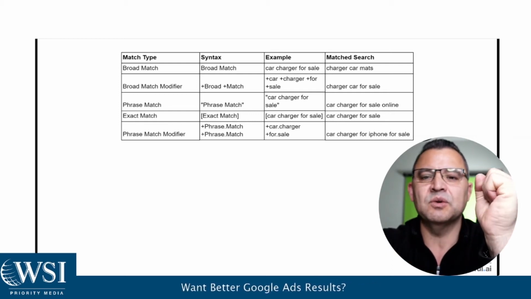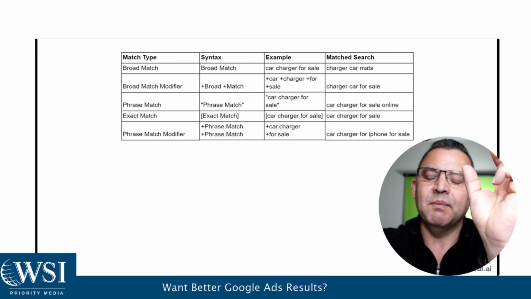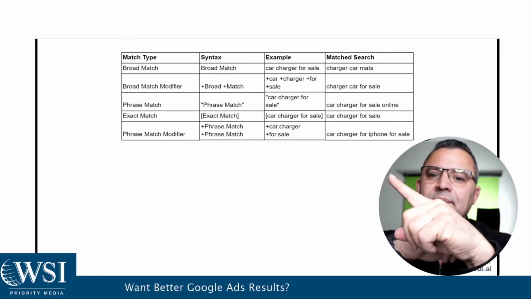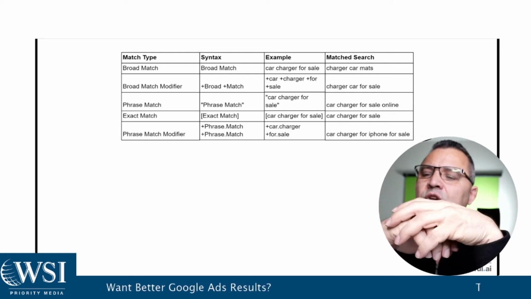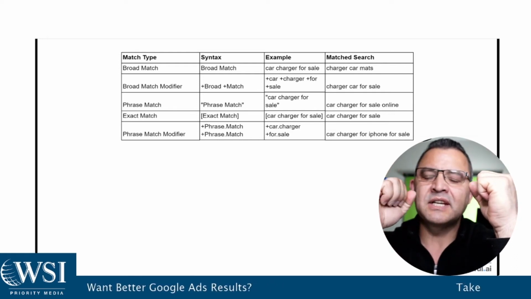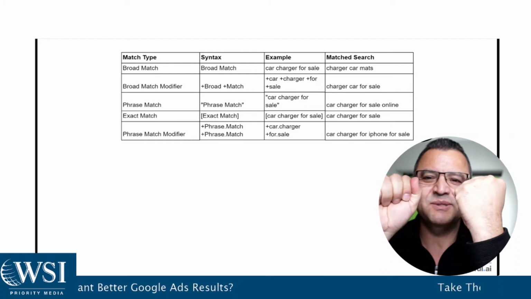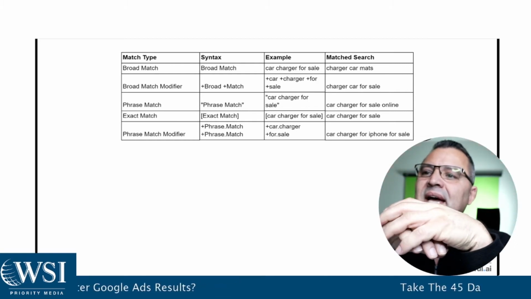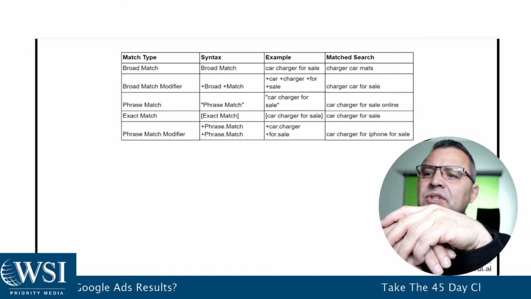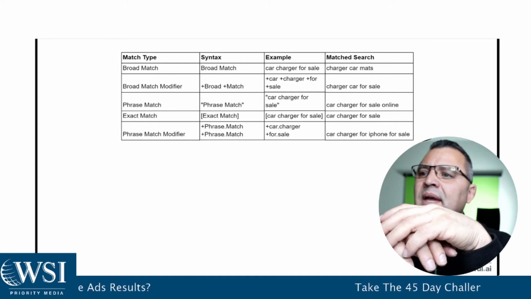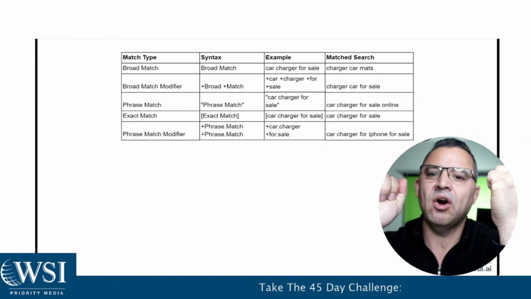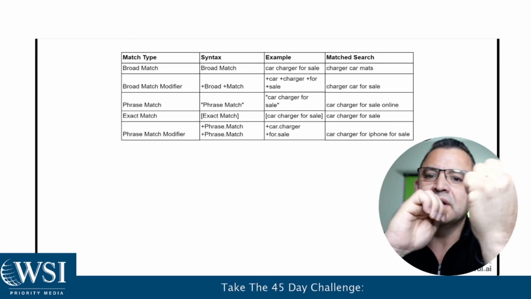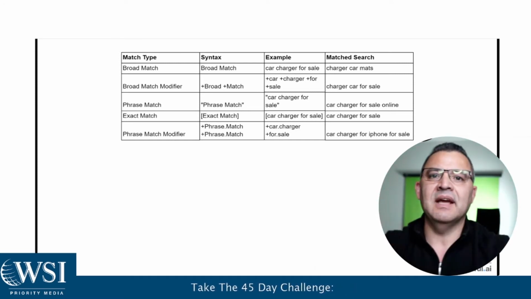Phrase match is just a great one. And a broad match modifier, that's the little pluses that you can see right here in the example column. Here it shows that you put a little plus, and what you're saying is, as long as this word and this word are in there, I don't care what's in between. Like here, for example, it has car charger for sale. Let's say car charger, and that's your product, right? And you can make all kinds of mix and match and variances.